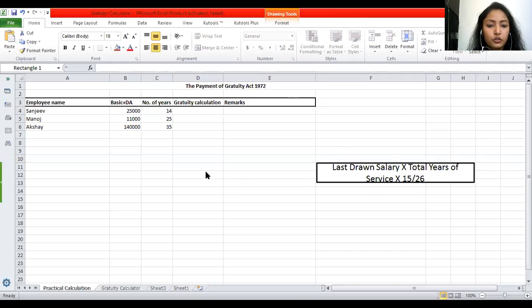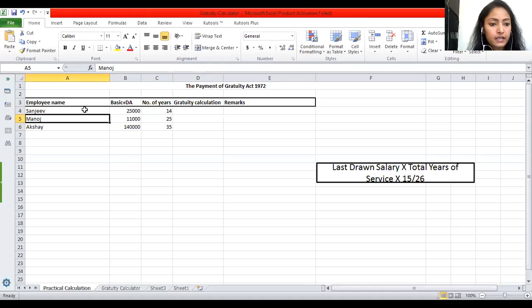Yes. So this is the calculation part that I want to show to all of you. In this gratuity calculation, we have 3 employees, Sanjeev, Manoj, and Akshay. As I had told you, we'll be taking 25,000, 11,000 and 1,40,000, which is basic plus DA of these employees. The number of years these employees have spent in one organization is 14, 25 and 35. So accordingly, we'll be calculating the gratuity.